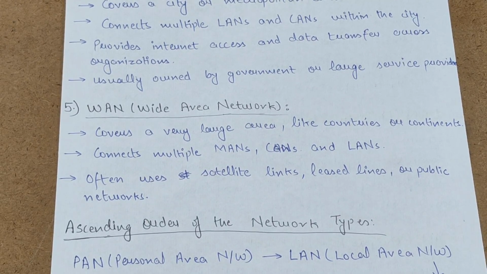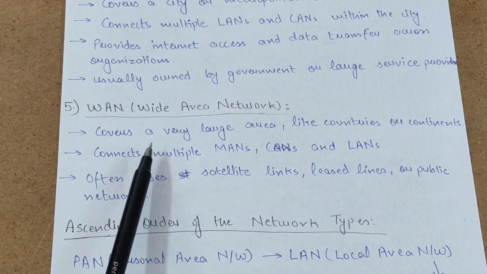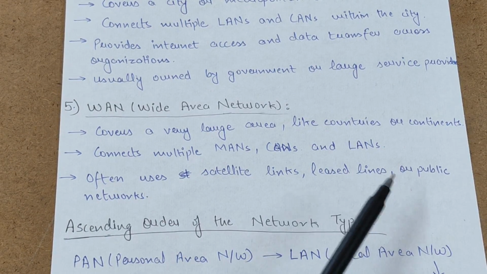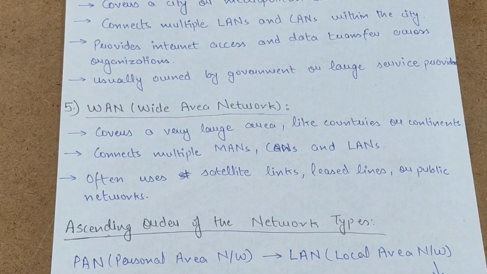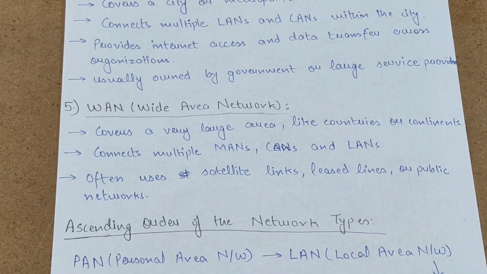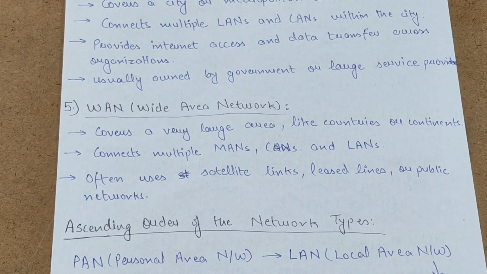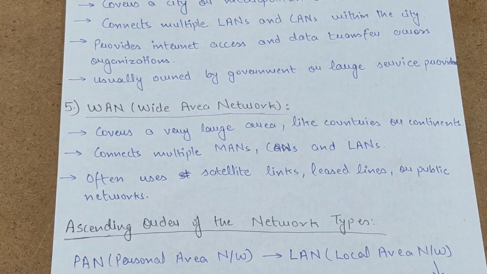Then we go to a wide area network. What does it do? It covers a very large area like countries or continents. It is like wide area network connects multiple countries. For example, in Asia, it connects India with China, India with Vietnam, India with Nepal.